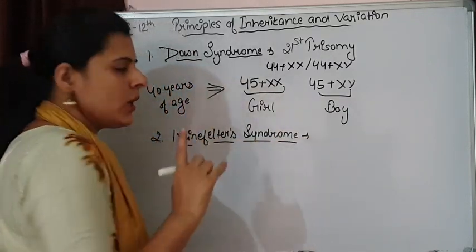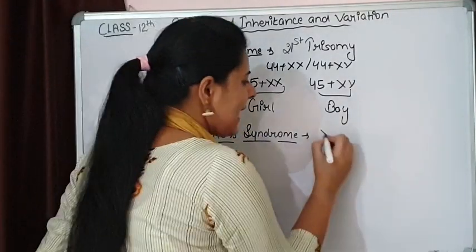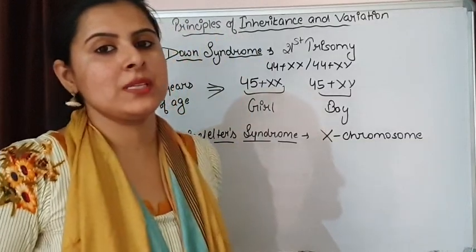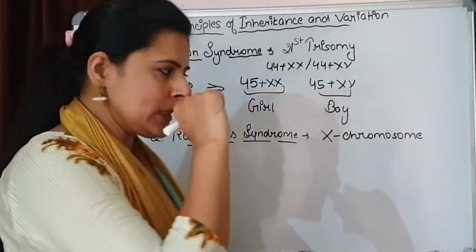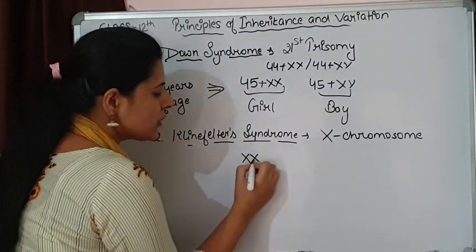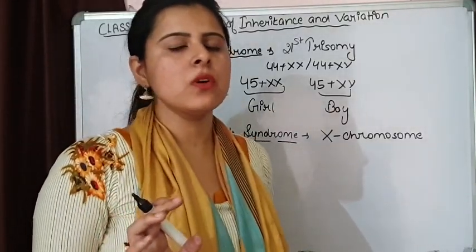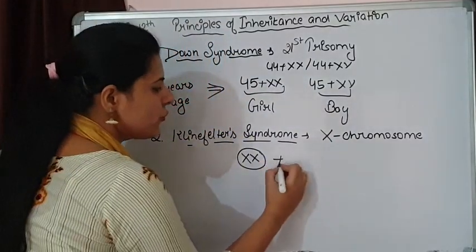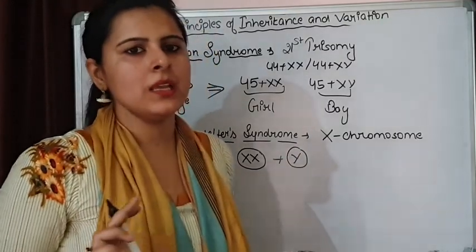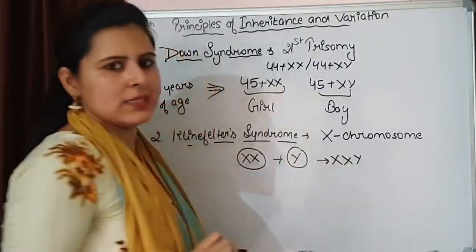Another one is Klinefelter syndrome. Here also one extra chromosome is added, but that extra chromosome is the X chromosome. One extra sex chromosome is present in an individual. Two situations can be there. The ovum that is formed has both X chromosomes, which are not separated because of non-disjunction, and it fuses with a normal sperm carrying the Y chromosome. Now the genotype of the individual will be XXY.